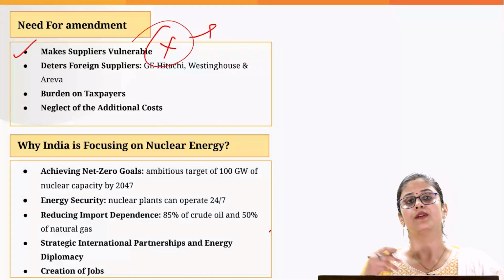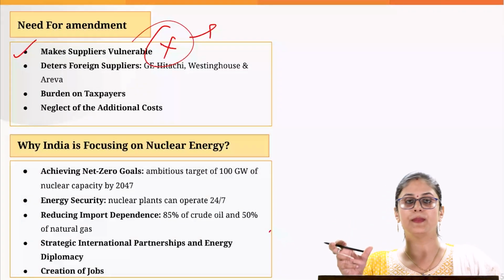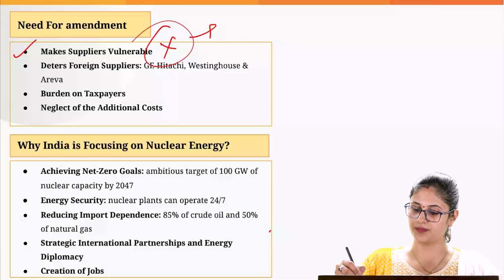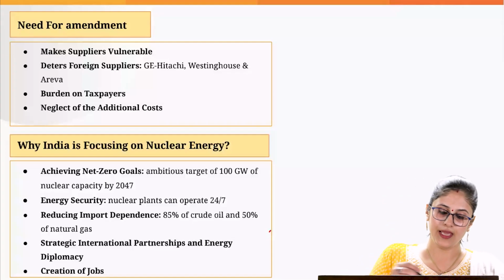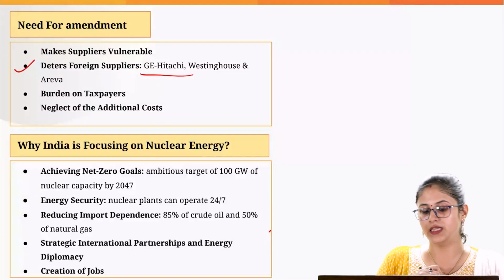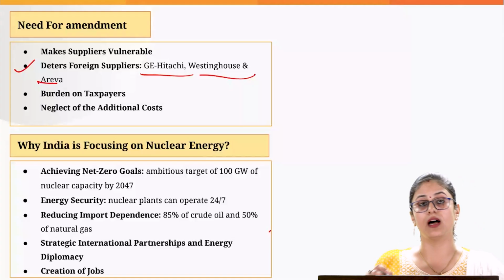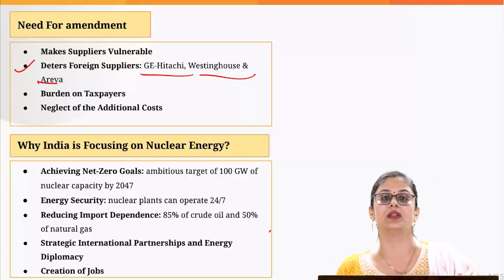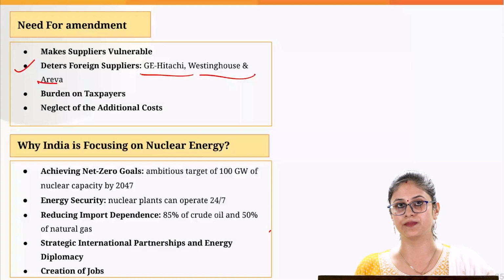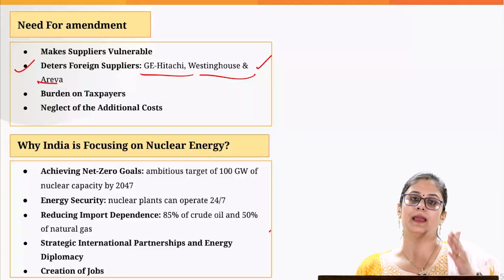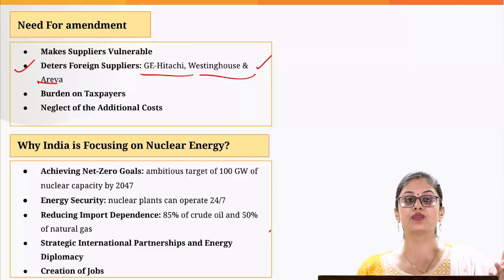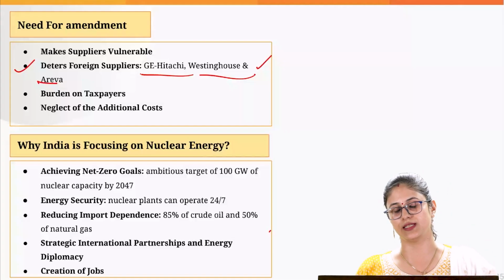Because the act is silent with regard to the maximum compensation which the equipment vendors have to give, as we have in place when it comes to the operators. This is the major reason why the foreign players like GE, Hitachi, Westinghouse and Areva are not ready to supply the nuclear material and the equipment when it comes to India, because of the supplier liability clause. And this is the reason the government is planning to bring a cap when it comes to the supplier liability under the Civil Liability for Nuclear Damage Act. This would give a boost to foreign investment when it comes to the nuclear energy sector in India.